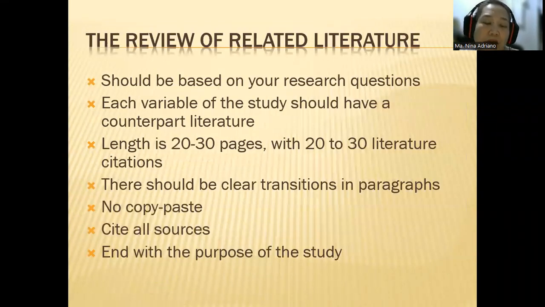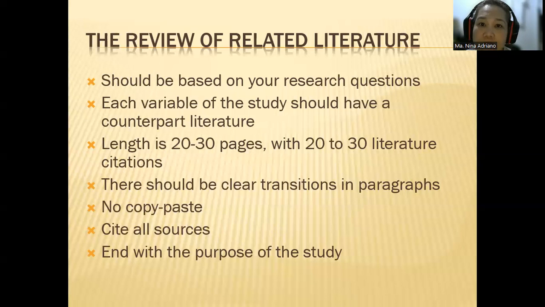So after the context and rationale or the problem and its background, you are now ready for your review of related literature. Now, the review of related literature should be based on your research questions. Remember, I asked you to write the main research questions. So you should base it from your research questions. Actually, you should base it in your title.